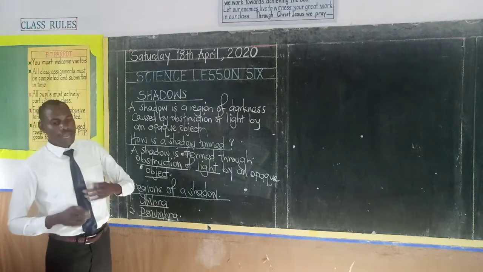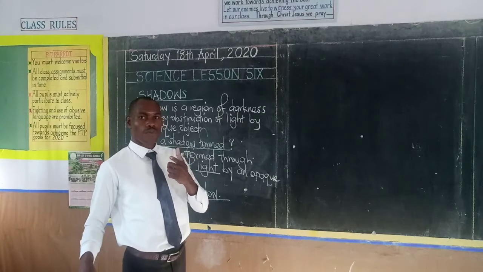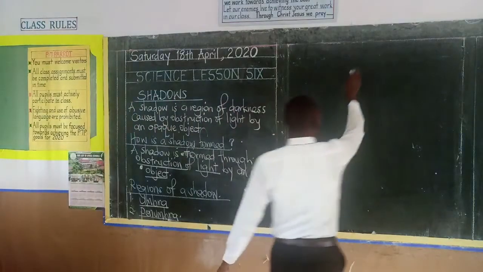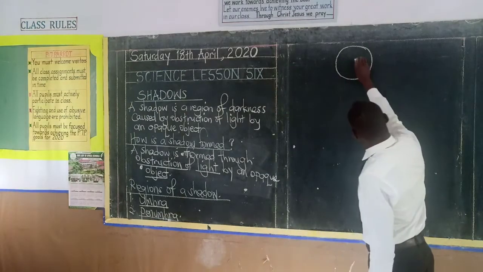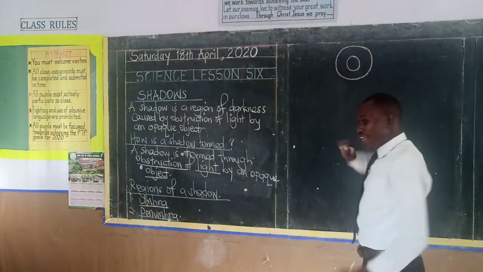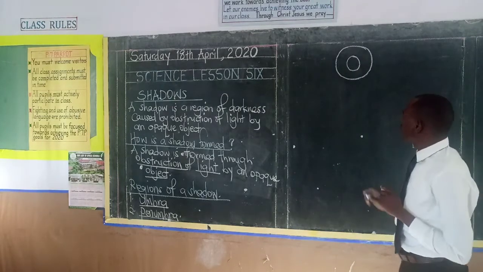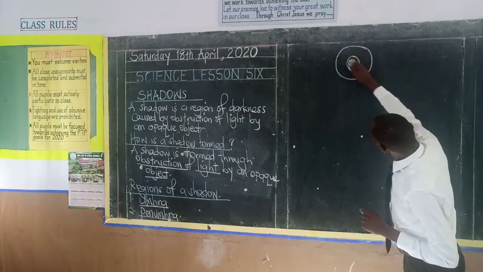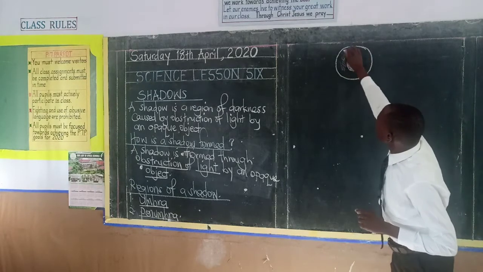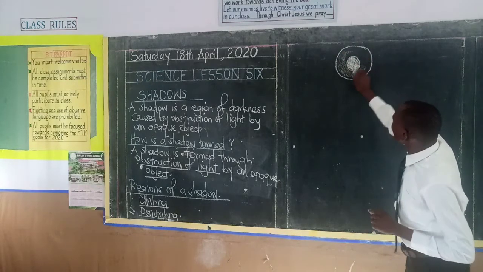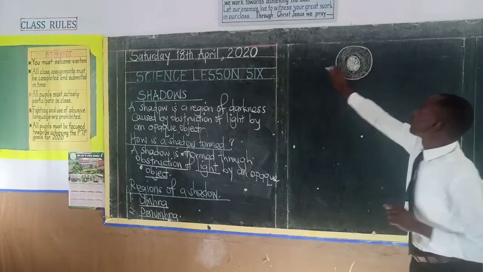We can actually illustrate the two regions of a shadow using a simple diagram. We can draw our shadow just like that. Remember the two regions of the shadow, we have the umbra and we have the penumbra. Now you find that the umbra is at the center, whereas the penumbra surrounds the umbra.